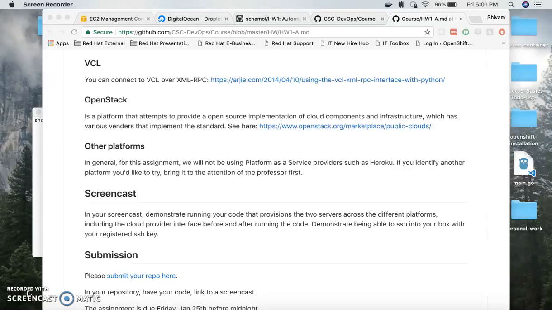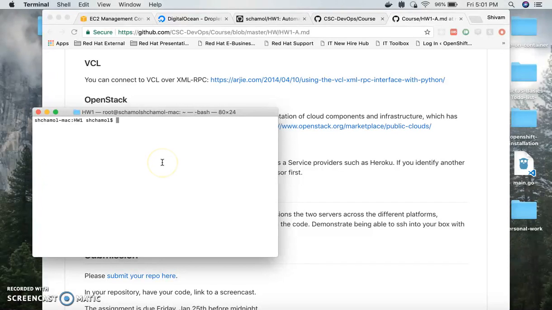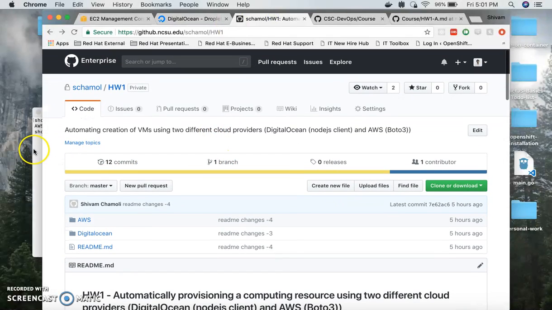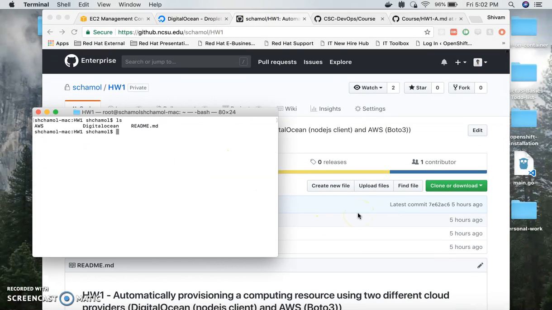The goal for today is to automatically provision a machine on DigitalOcean and AWS. Both are public cloud providers. What I've done till now is I've cloned my repository, and if you see, I have directory structures for both of them. This is the repository that I've created, and I'll follow the steps from this.